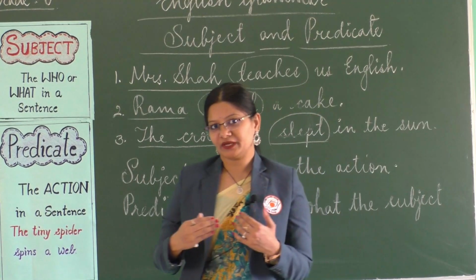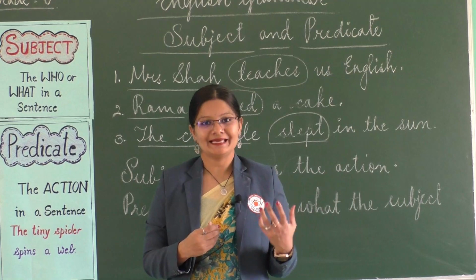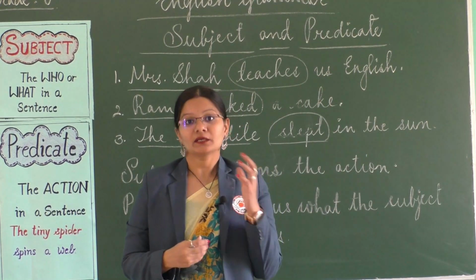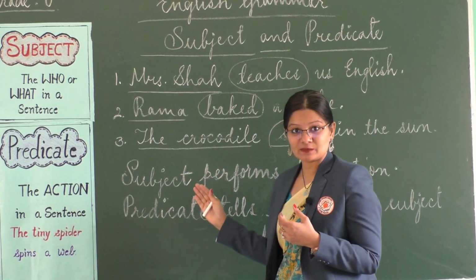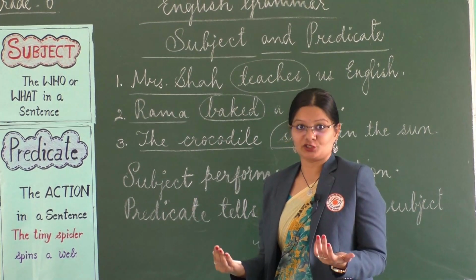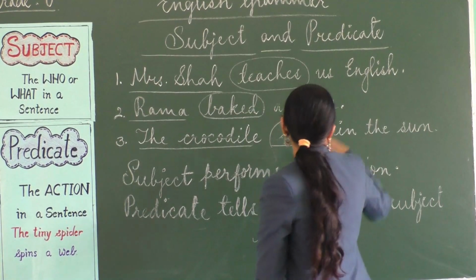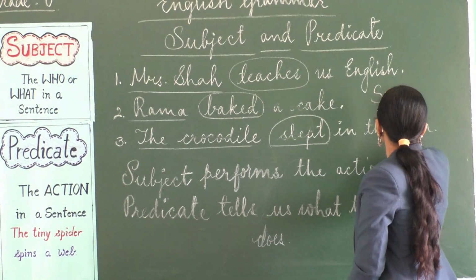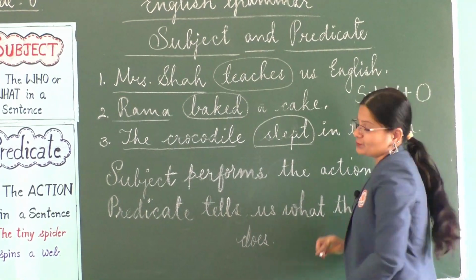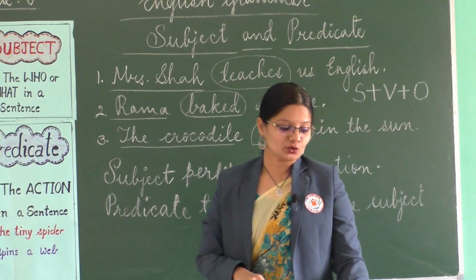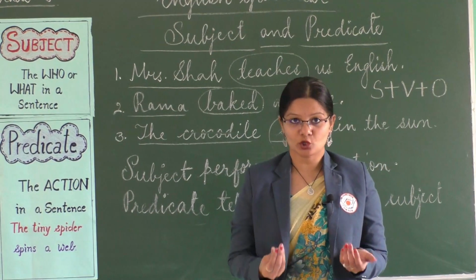But all this brings me to one point. What is that? Yes, we eventually come to a conclusion that every sentence has a structure. What is that structure? The structure looks like this. It is subject plus verb plus object, right? So, it is subject plus verb plus object.